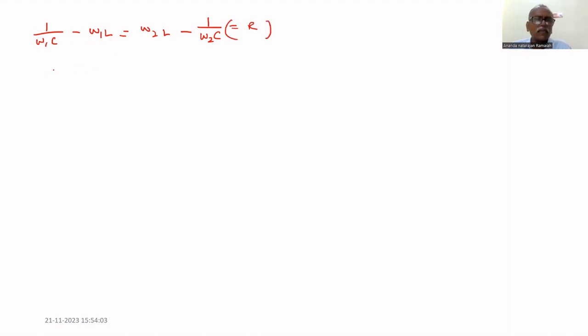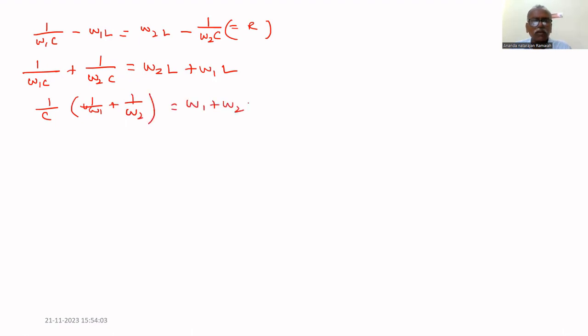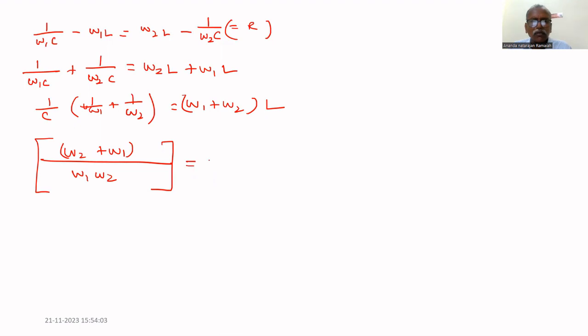If you bring C and L to one side, you get 1 by omega 1 C plus 1 by omega 2 C equals omega 2 L plus omega 1 L. Or 1 by C times (1 by omega 1 plus 1 by omega 2) equals (omega 1 plus omega 2) times L. Taking the LCM, omega 1 plus omega 2 cancels on both sides.